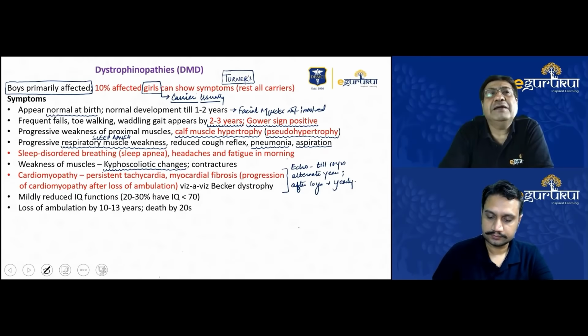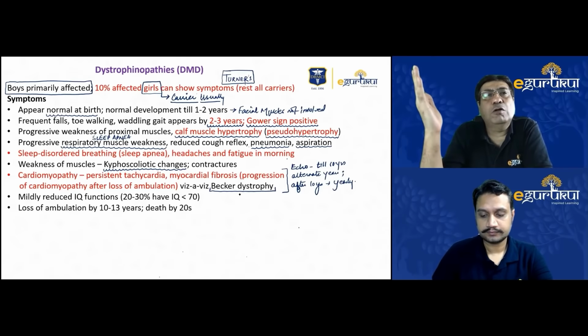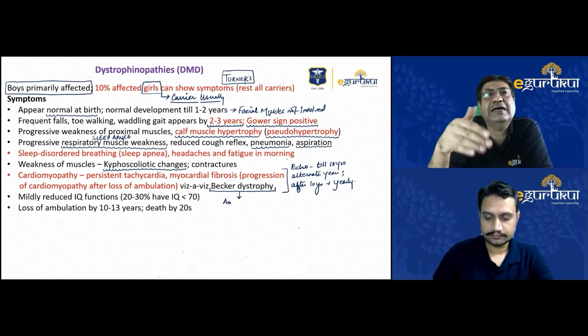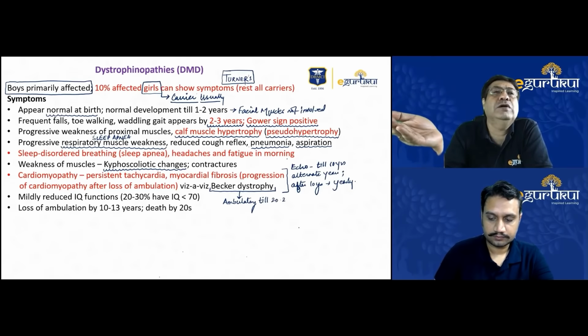The reason being that most children with Becker's dystrophy are ambulatory till almost around 20, 25 years of age. So because they are walking at that time, shortness of breath and heart failure are known to develop much earlier in comparison to DMD. So this can be an MCQ for you also, which you should remember for your exams.